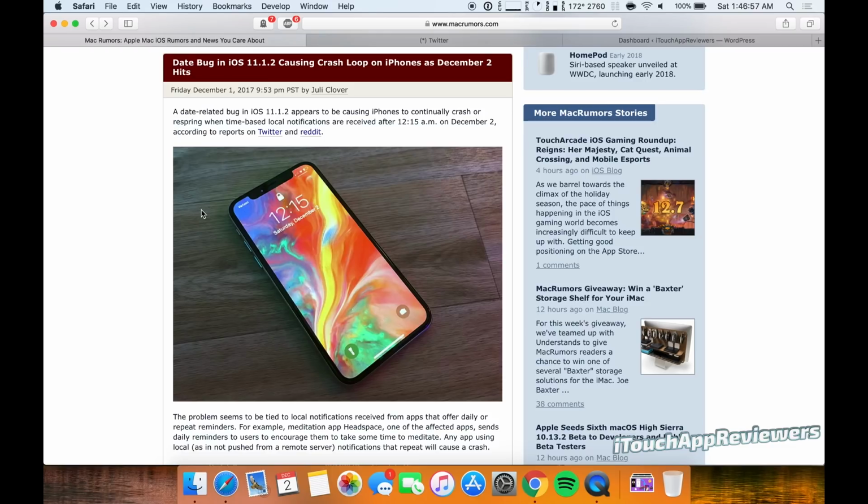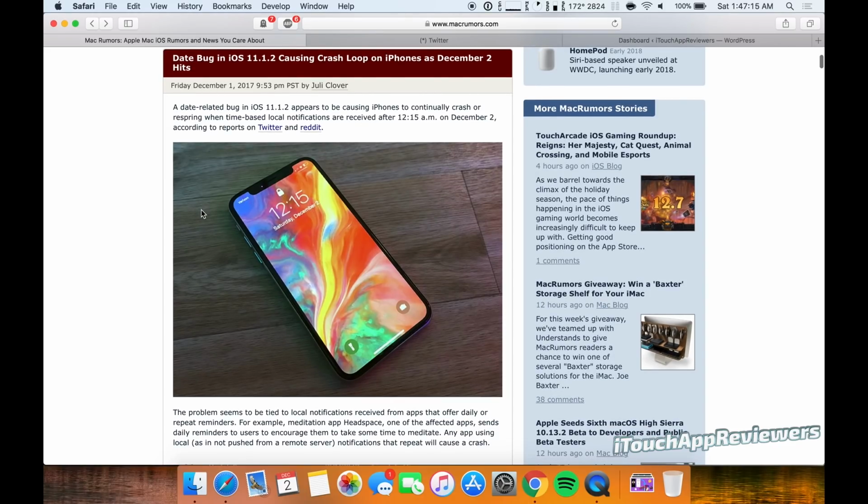So hopefully one of those fixes works for you guys. But again, if this is happening to you, just quickly go into your settings, change the date back, and you should be all right. I've heard that changing the time zone to Honolulu time actually fixes it. Not confirmed on that 100%, but I think the date change should work. Or you could delete apps that could have this issue, or again, turn off notifications, background app refresh, stuff like that. So those are your options, guys.